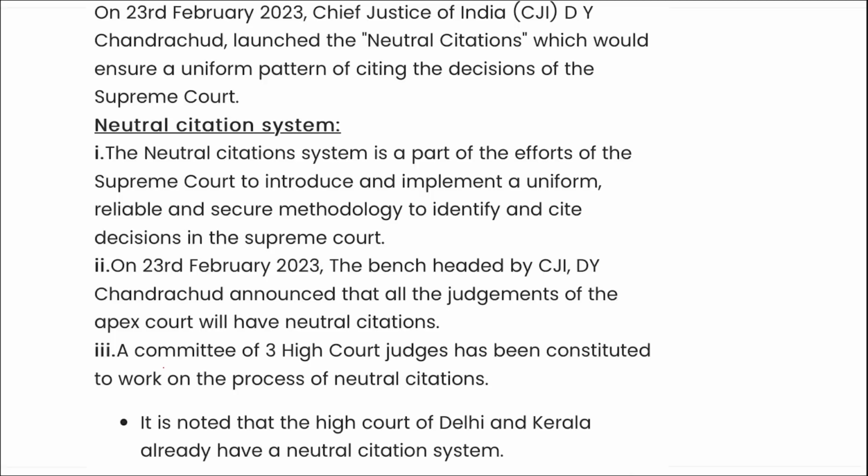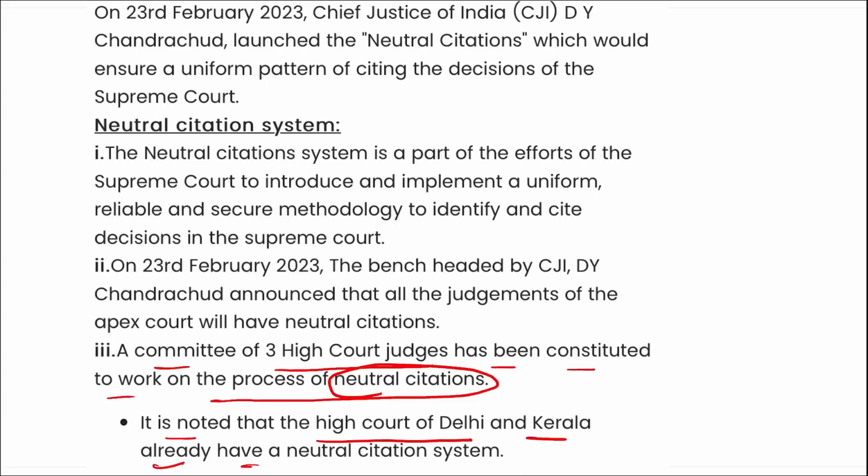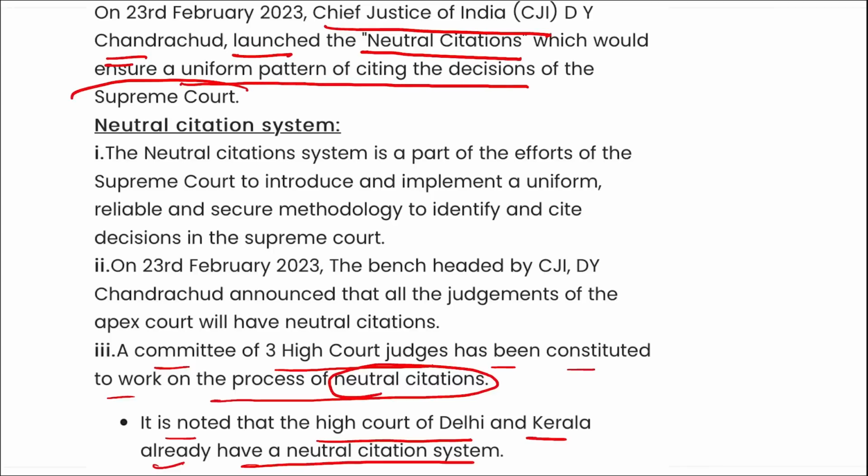Alright, apart from this, remember, a committee of 3 High Court judges has also been constituted to work on the process of neutral citations, and it is noted that the High Court of Delhi and Kerala already have a neutral citation system. Alright, so coming back, remember, the Chief Justice of India D.Y. Chandrachud has launched these neutral citations that would ensure a uniform pattern of citing the decisions of the Supreme Court.